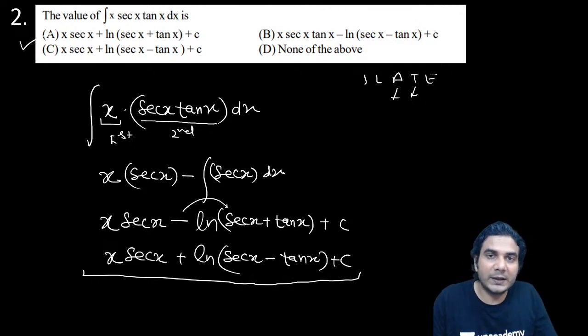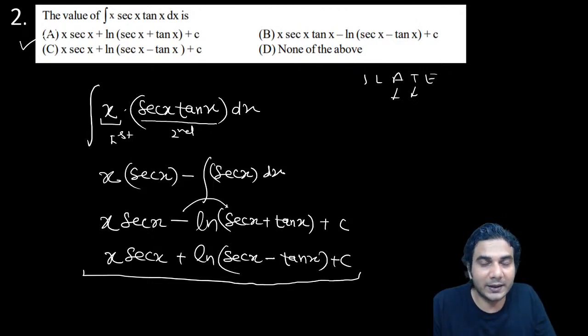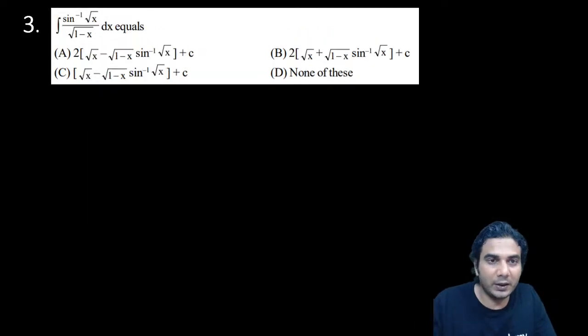So sec square minus tan square is 1, and using that you can write sec minus tan into sec plus tan as 1, and that means if a into b is 1, then a and b are reciprocals of each other. So sec plus tan and sec minus tan are reciprocals of each other, all right? So this was the second problem. Now let's do this third one.